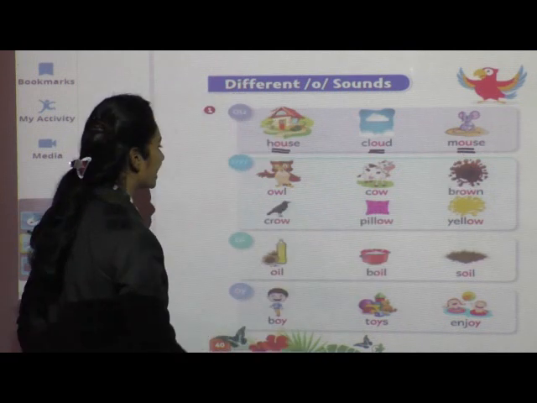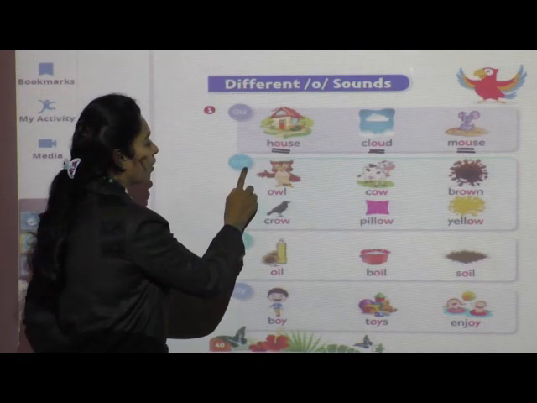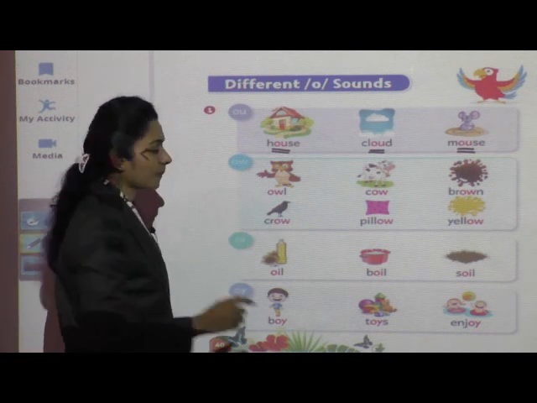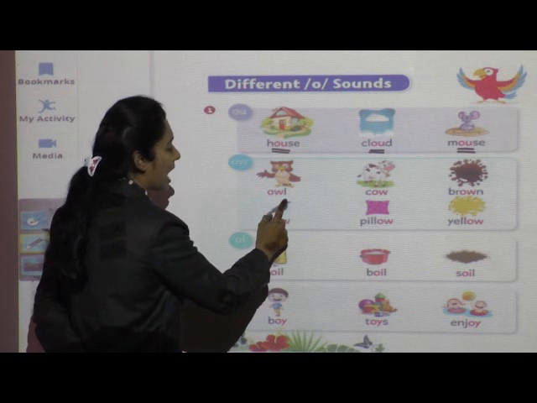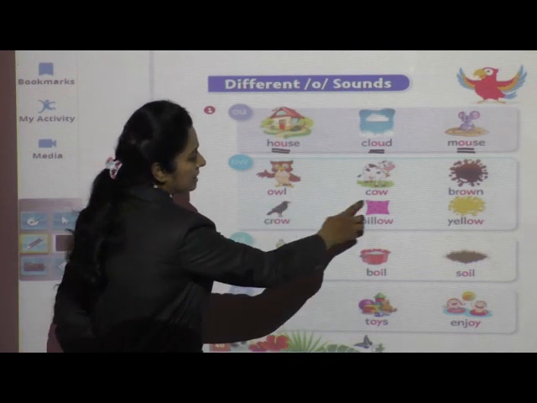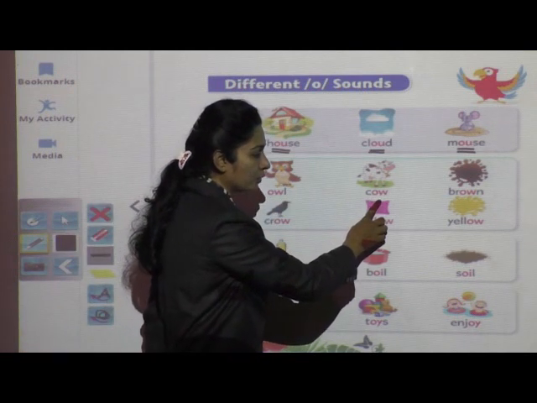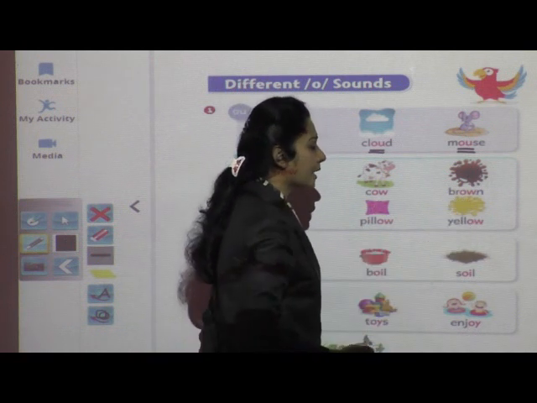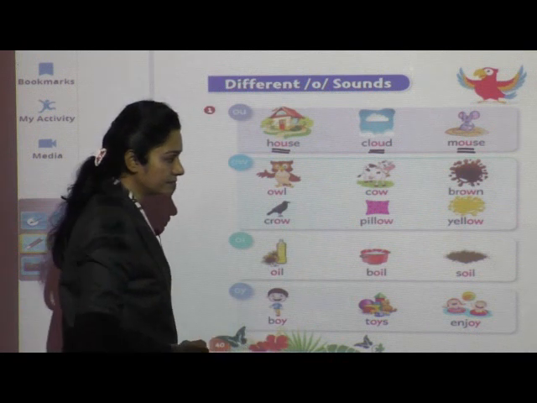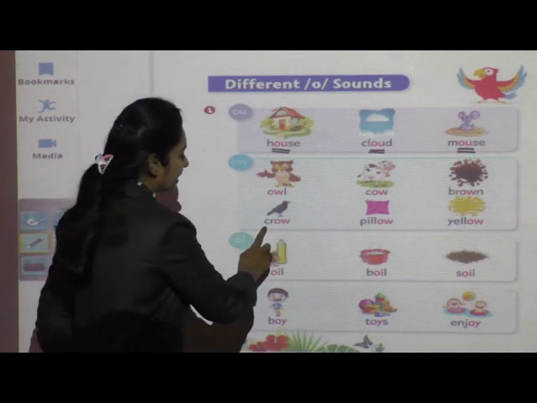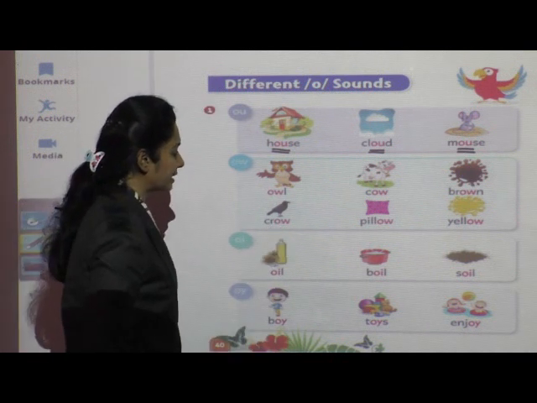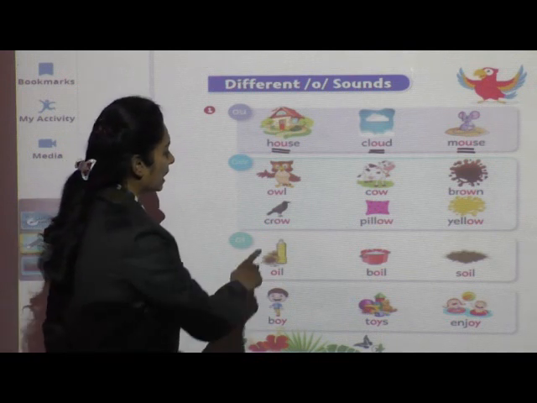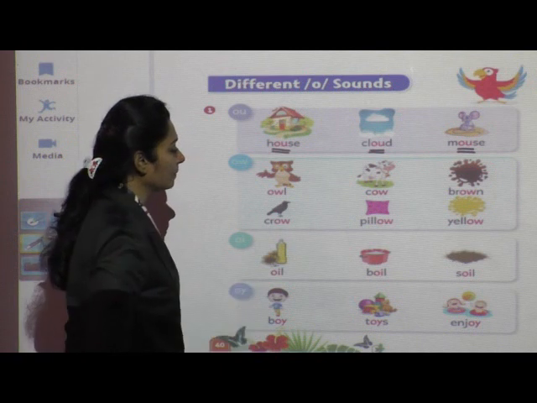Okay, come to next sound. OW, ow. OW, ow. Owl, owl. Cow, cow. Brown, brown. Crow, crow. Crow, crow.